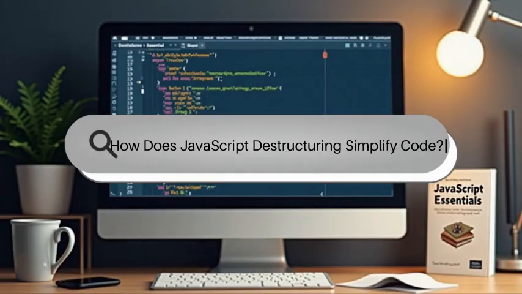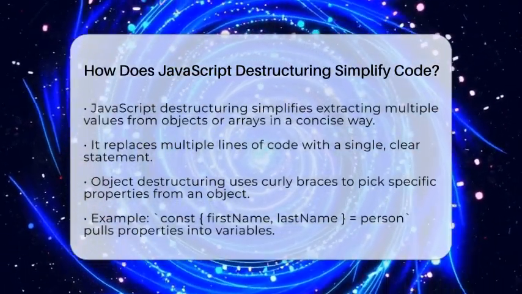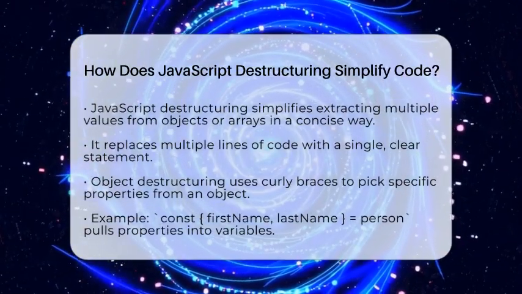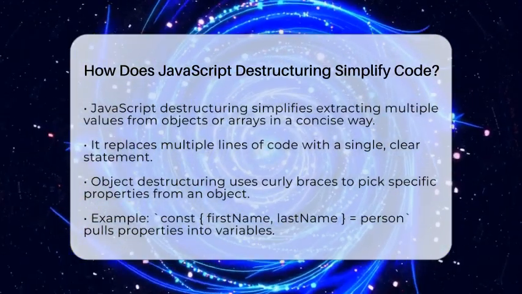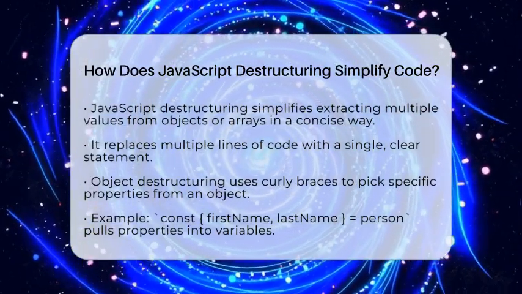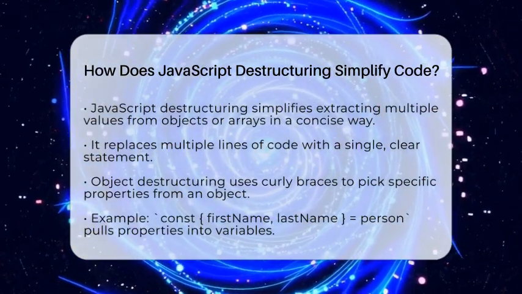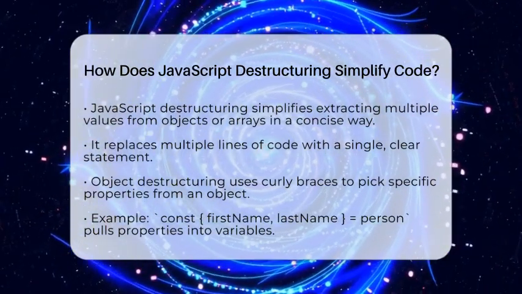How does JavaScript destructuring simplify code? Imagine trying to grab multiple items from a bag one by one. It takes a lot of effort and makes your hands messy. JavaScript destructuring is like having a magic tool that makes this process quick and clean. It helps you pull out values from objects or arrays and assign them directly to variables in a simple way.